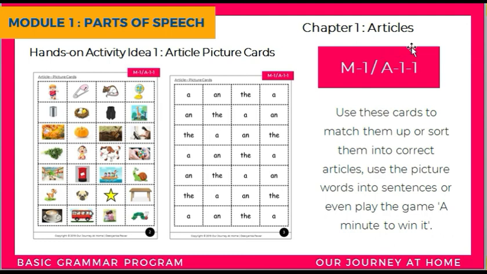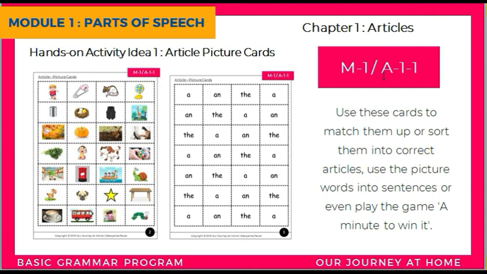So now if you see here on the right side, there is a pink ribbon in which the code is written: n-1 slash a-1-1. So what does this code represent? N-1 stands for module 1.